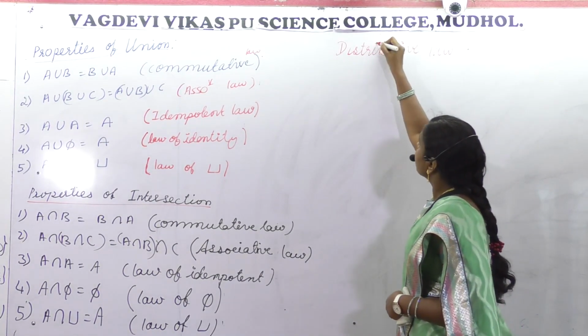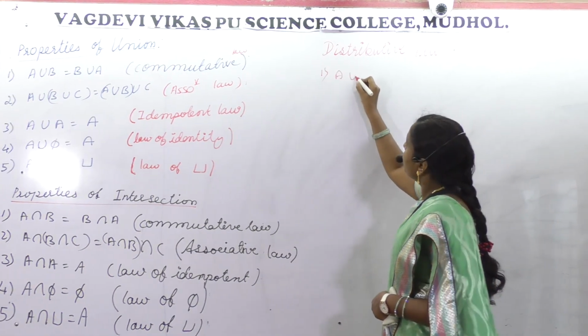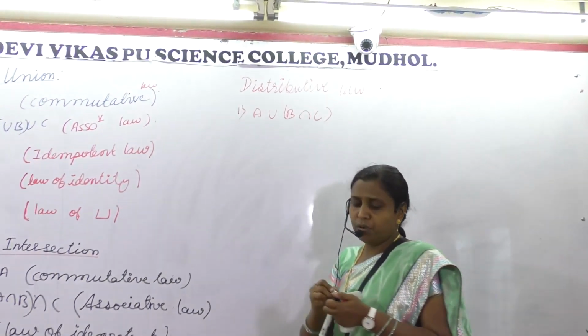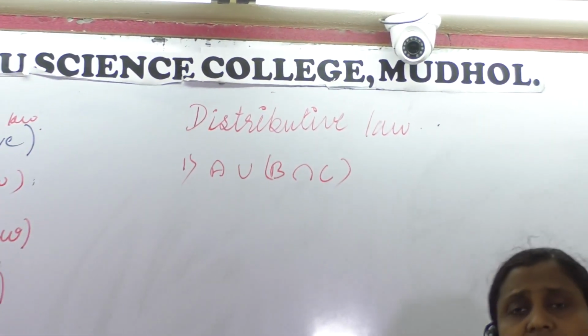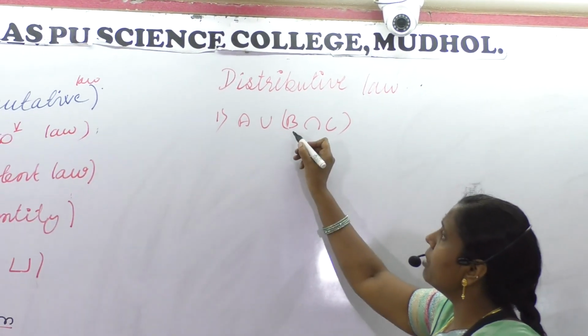Distributive law. This is very interesting. First one: A union B intersection C. Suppose, see, there are two operations, union as well as intersection. So in this case, what do you mean by this one?